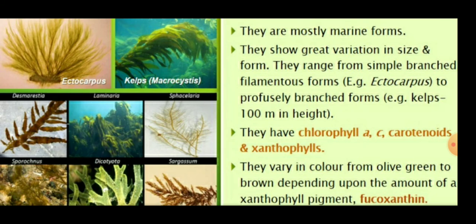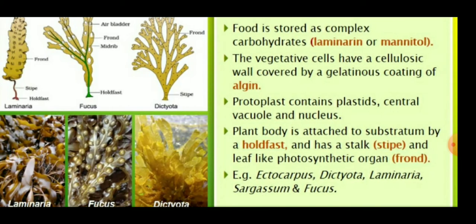They show great variation in size and form. They range from simple branched filamentous structures to profusely branched forms. They have chlorophyll A, chlorophyll C, carotenoids, and xanthophylls. They vary in color from olive green to brown depending on the amount of the xanthophyll pigment, fucoxanthin. So these are called the brown algae or the Phaeophyceae. They store food as complex carbohydrates in the form of laminarin and mannitol.